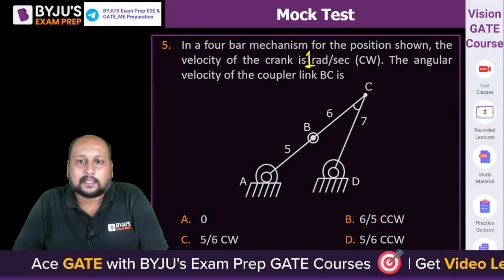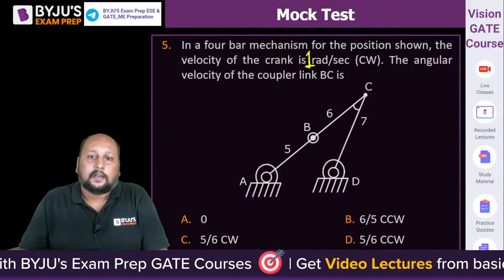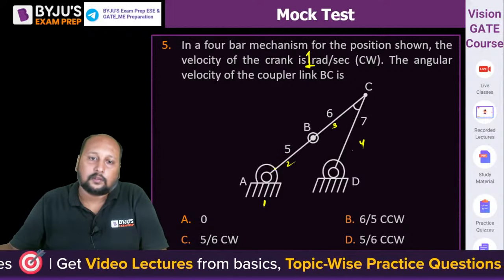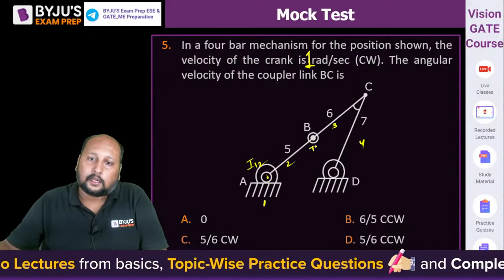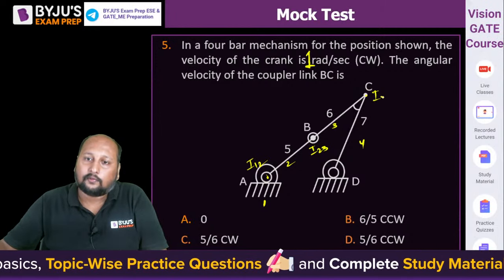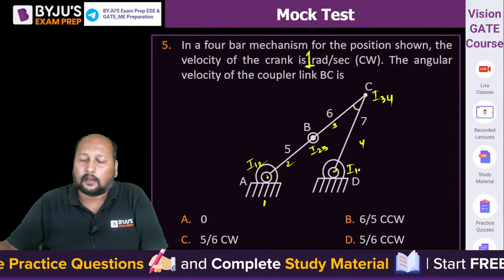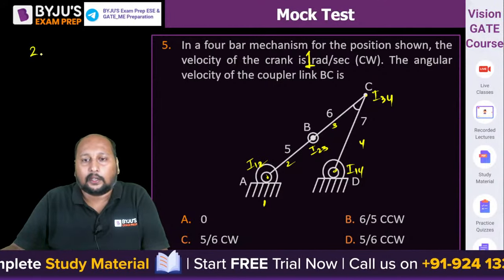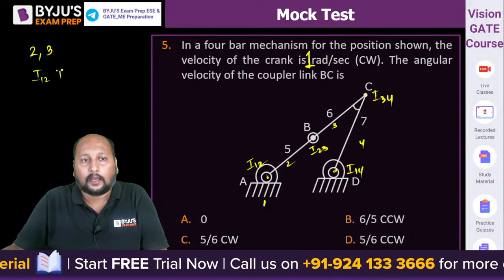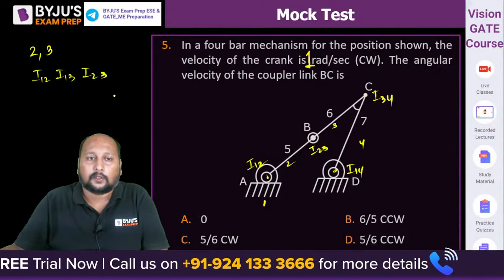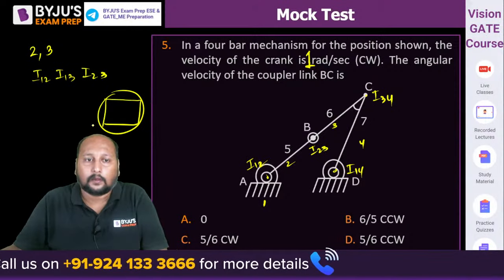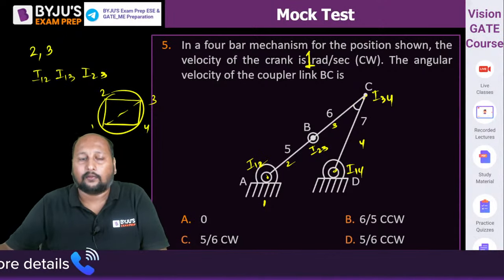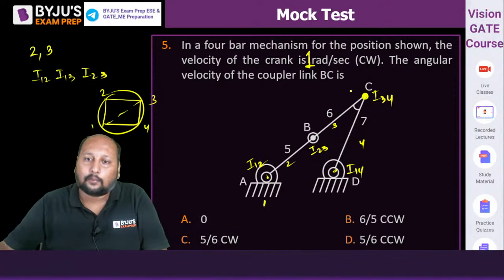Velocity of the crank is AB, that is clockwise, right? So this is link 1, this is link 2, this is link 3, this is link 4, this is I12, I23, I34, I14, right? Okay, so definitely we are talking about link 2 and link 3. So I12, I13, I23, बस 1 3 निकालना है. This is 1 3. 1 2 3 4. So 1 4 3 4, 1 4 and 3 4, and 1 2 2 3. So this same point is your I13.